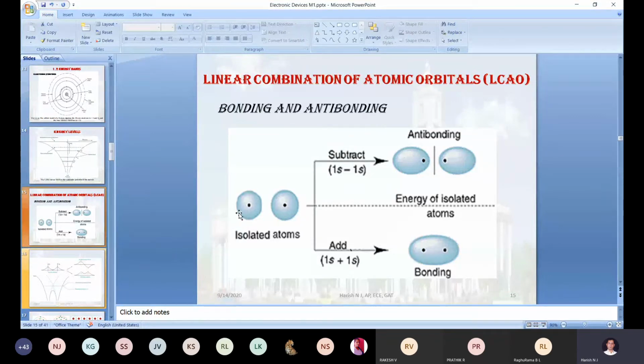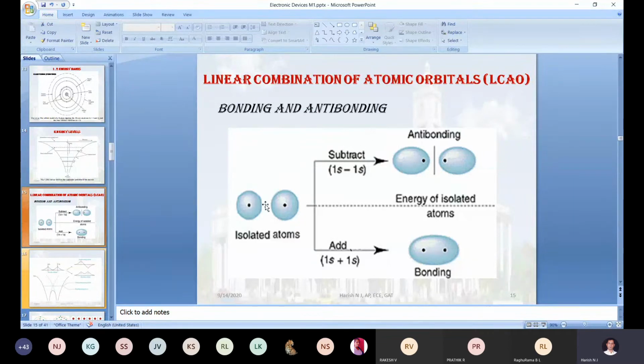You can take any element here. Just for understanding purposes, I have taken hydrogen. You can go for silicon, germanium, boron, anything, correct? So the definition will be the same. Orbital means the probability of finding the electron is more. Okay, the statement is clear. Now we will see what processes or mechanisms happen when the two atoms are combined.